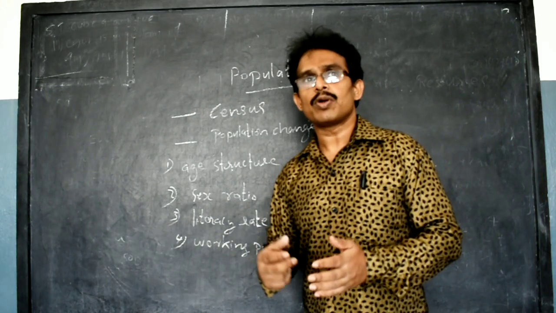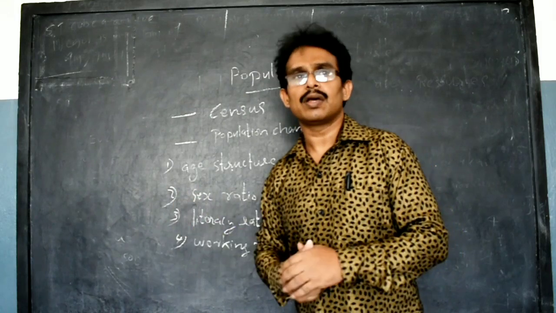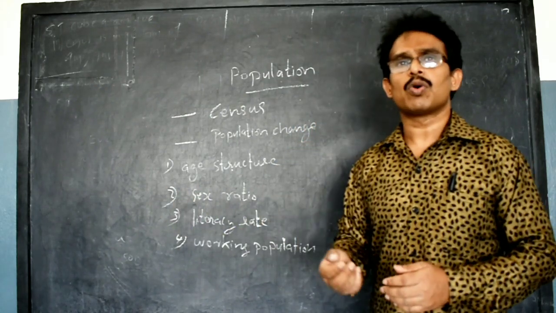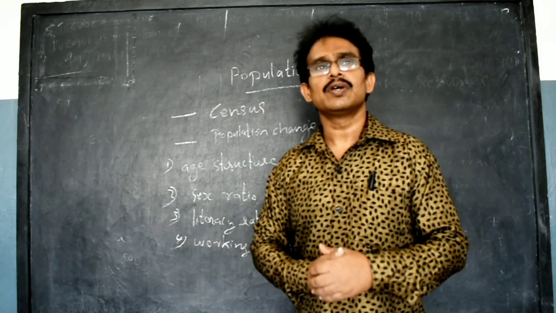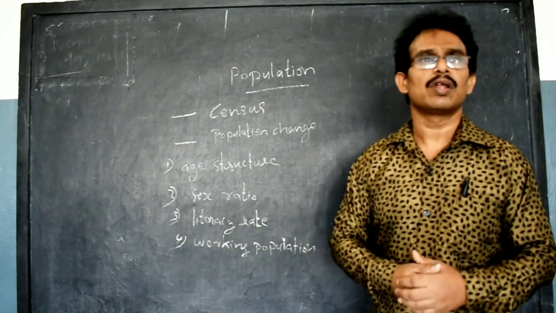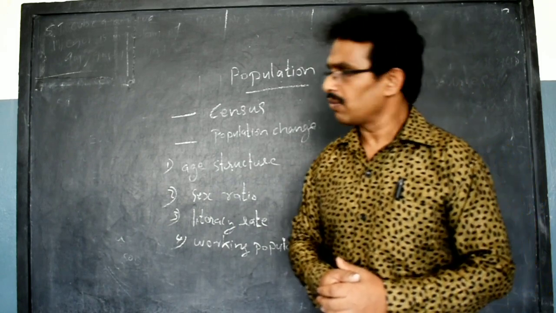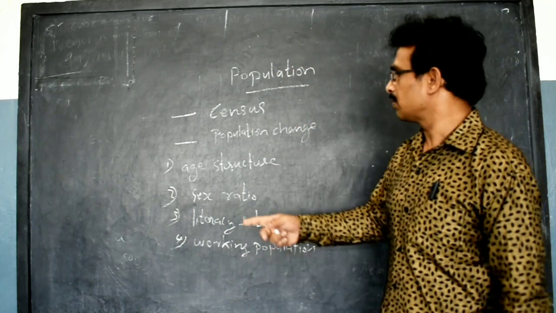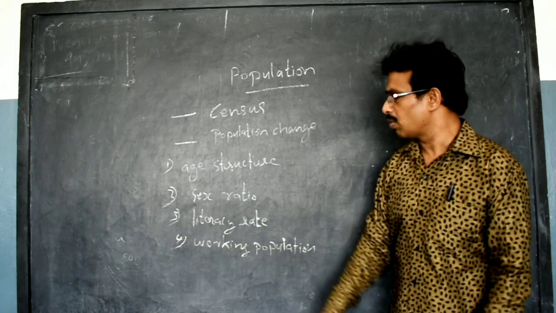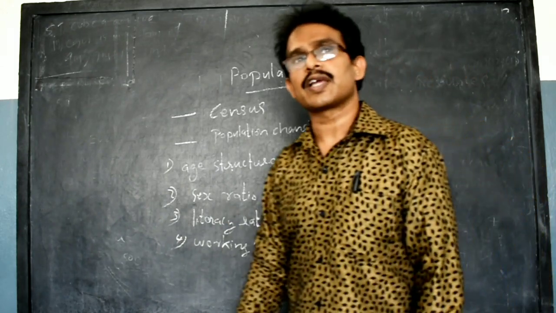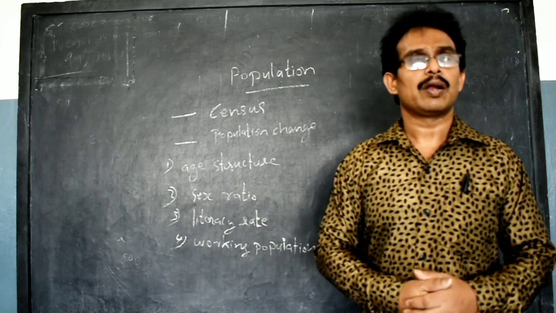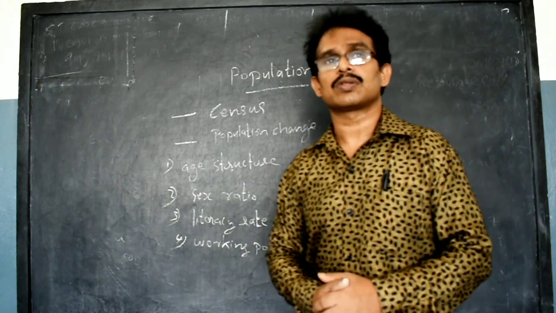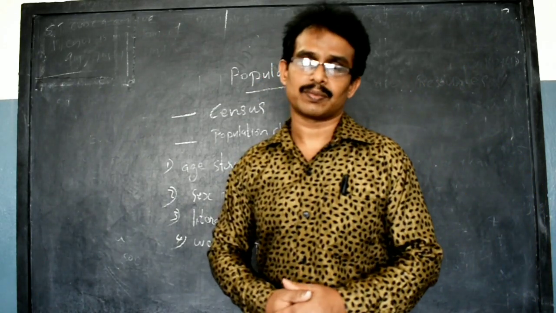The census not only tells about the number of people who live in an area, it will show a number of details about people's working conditions, sex ratios, and religion status. All this deals with the census. Here I first explained the age structure. The most important thing shown by the census is the sex ratio. What is the sex ratio? The number of females per 1000 males is called the sex ratio.